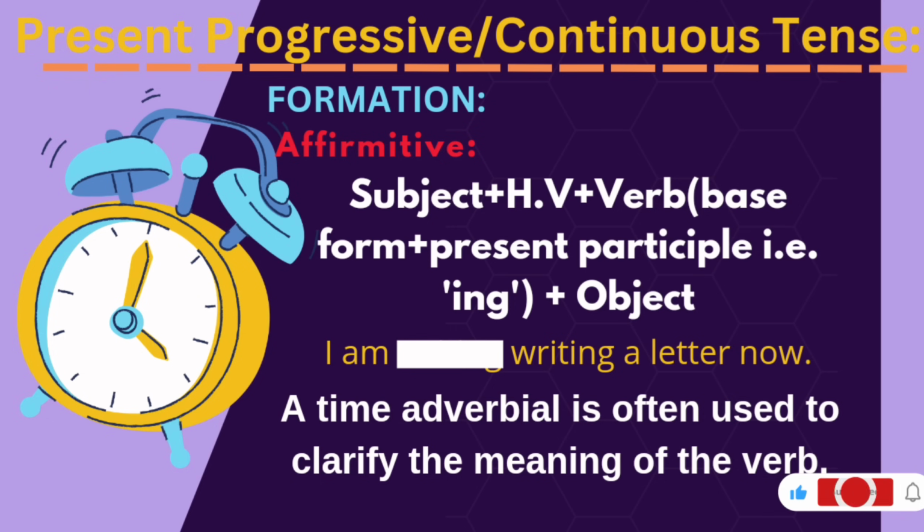So let's talk about the formation of affirmatives, that is the positive statements. Subject plus helping verb plus verb base form. That is walk plus present participle. What is the present participle? This is ing, which shows you the continuity of something. So verb base form, that is walk, plus present participle ing, that will make walking, smiling, eating, running. Run plus ing, running. Walk plus ing, walking. Smile plus ing, smiling. Plus object.